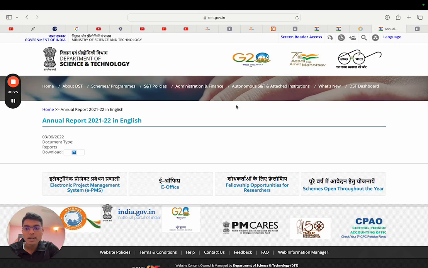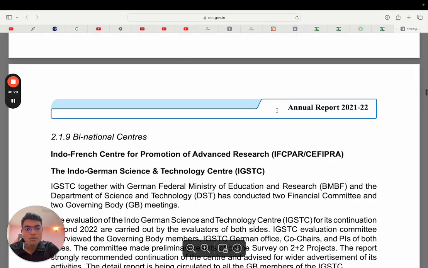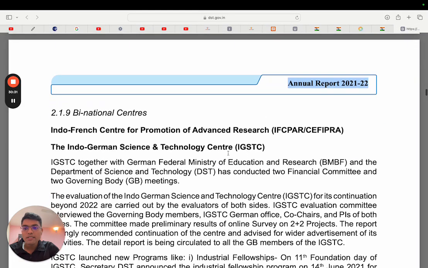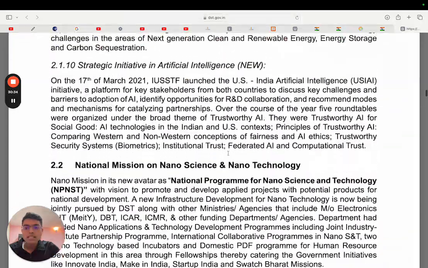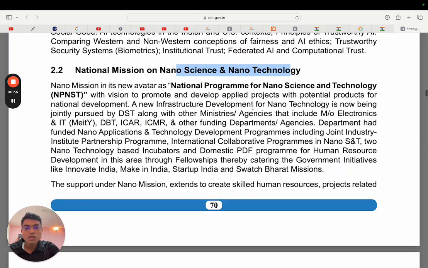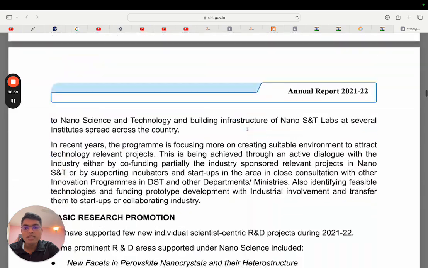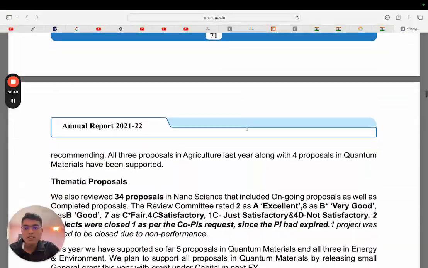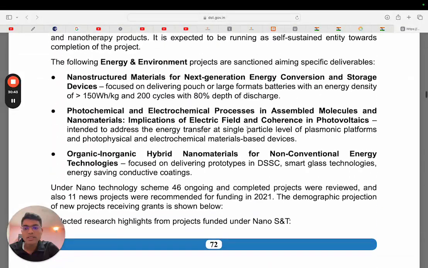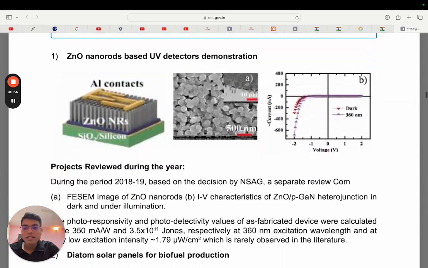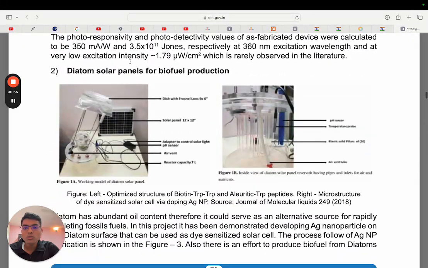And then what I like the most is the annual reports. So if you see this, this is the annual report of the Department of Biotechnology. There is this National Mission on Nanoscience and Nanotechnology. Now it is just 8 or 9 pages. You will read everything about India's mission on nanoscience and nanotechnology, what India is doing. You see organic, inorganic, hybrid, nanomaterial, non-conventional energy. So they are working in the field of energy, nanomaterials, photochemical, and then energy conservation. They are working in the field of agriculture also.